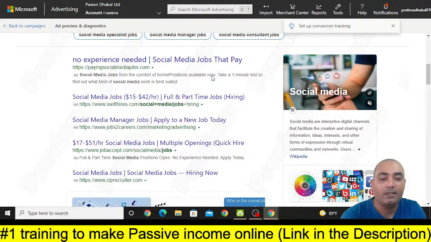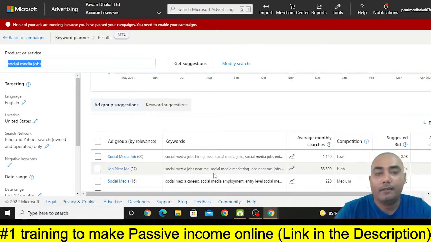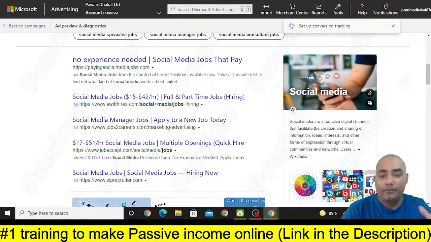Now for this specific affiliate program, there are others also. This may also be an affiliate offer, but I'm 100% sure that this is an offer that is currently running in Microsoft Ads. So other people are already making money with this ad. That means you can also replicate the same thing, target lots of keywords similar to social media jobs, and keep on making money on autopilot. I'll also show you two other free traffic sources that you can use to promote this specific offer.